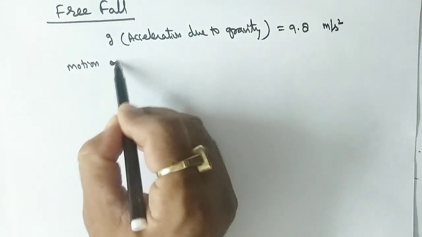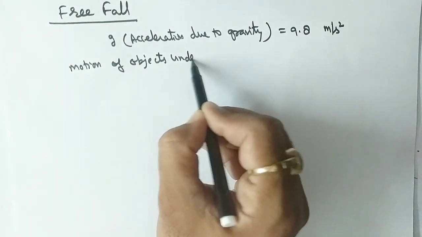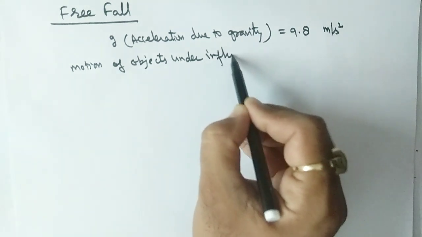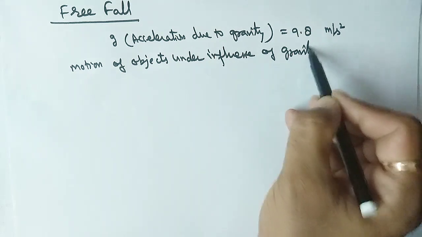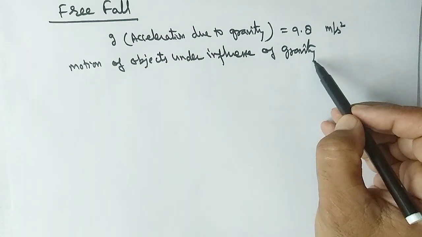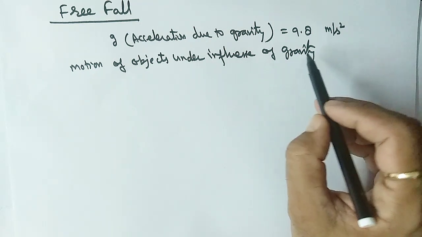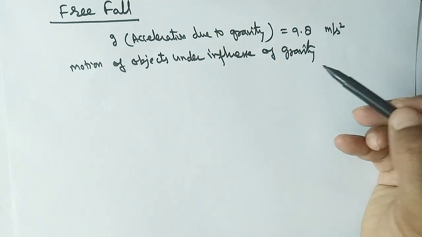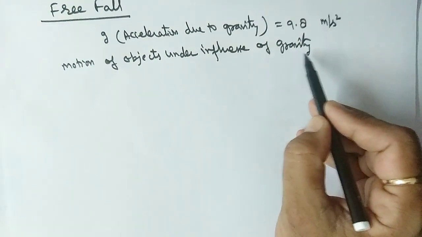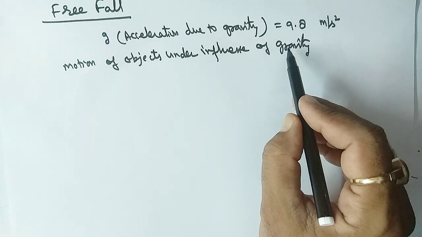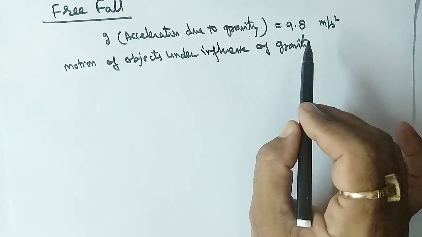Motion of objects under influence of gravity. You should know the difference between gravity and gravitational force also. Gravitational force is a force between any two bodies having masses, but gravity is the force between two bodies in which one body must be a planet.